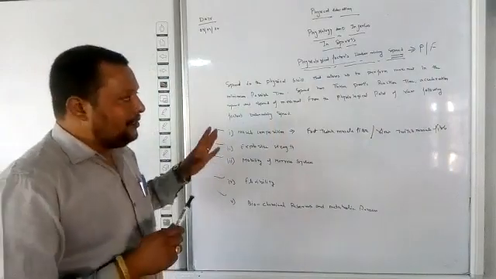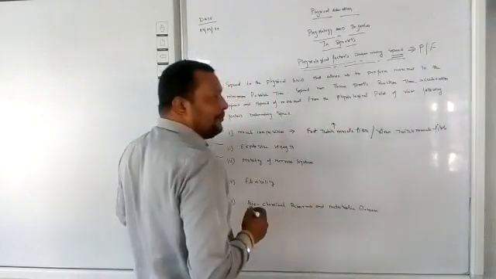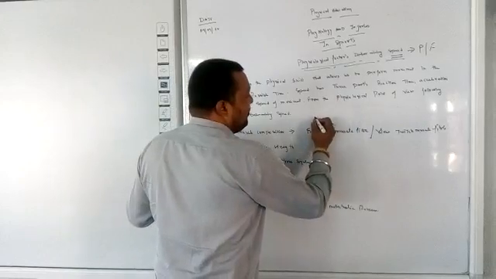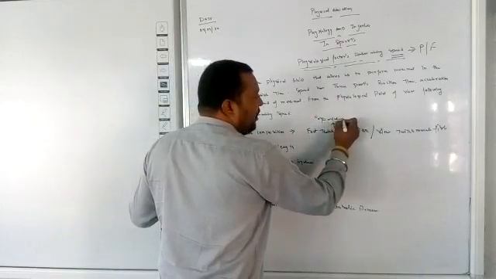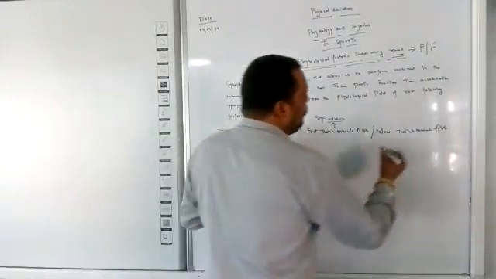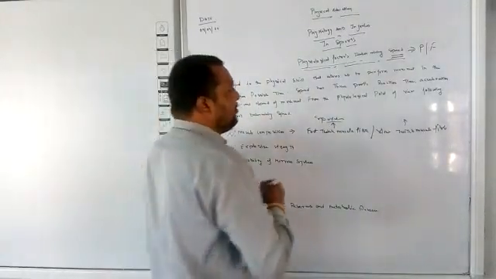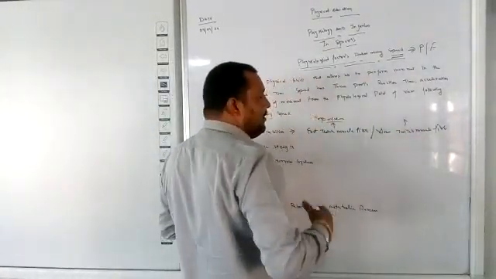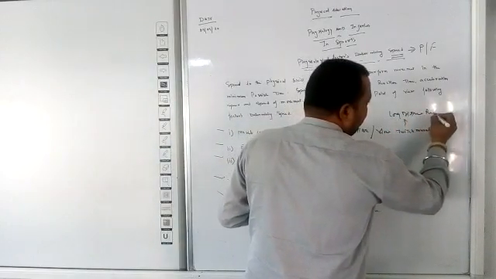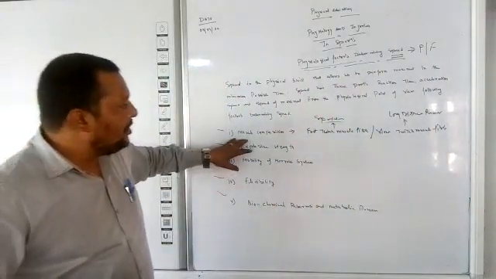But the difference between these two types of muscle fibers: fast twitch muscle fibers are very important for sprinters, those who run a short distance in minimum time, and slow twitch muscle fibers release energy slowly and are basically utilized by long distance runners. This is the first physiological factor, known as muscle composition.